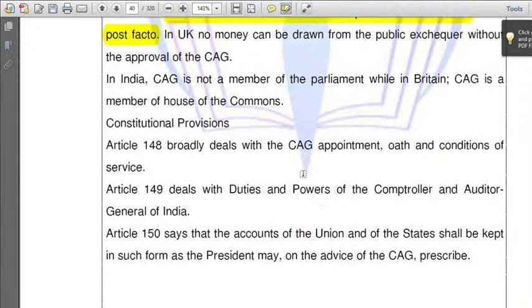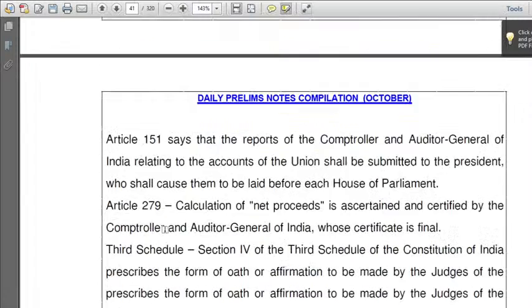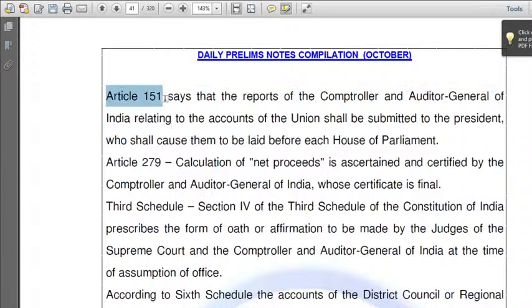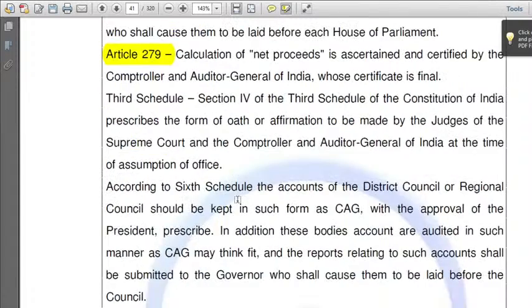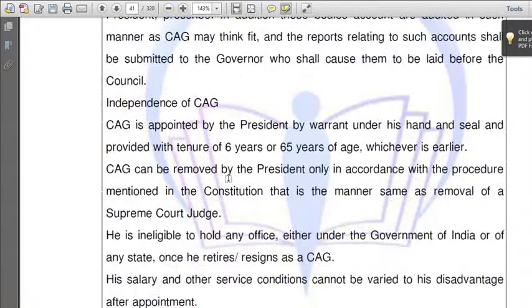Which article deals with the appointment of CAG? Article 148. Which article deals with the duties and powers of CAG? Article 149. Which article says that the accounts of the Union and states shall be kept in such a form as the President may, on the advice of CAG, prescribe? Article 150. Next, Article 151 and Article 279 also deal with CAG. Look after those.